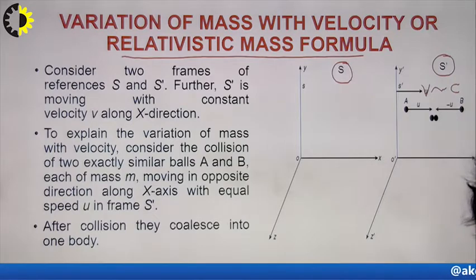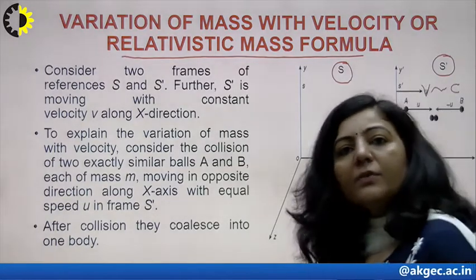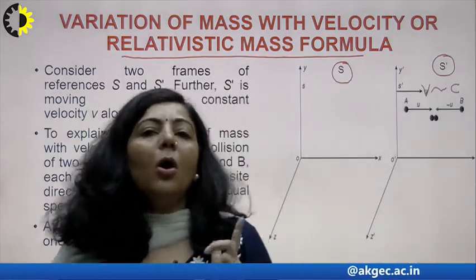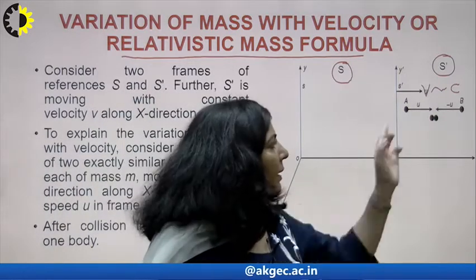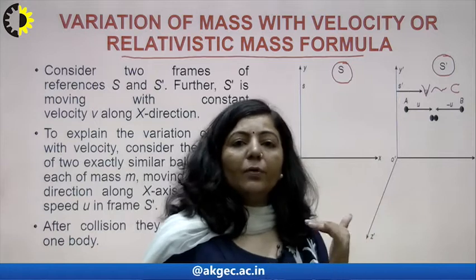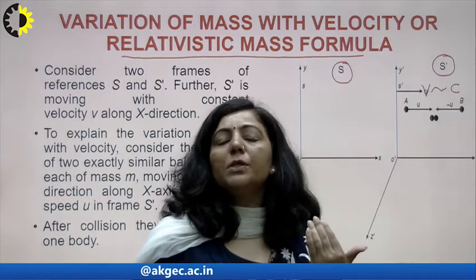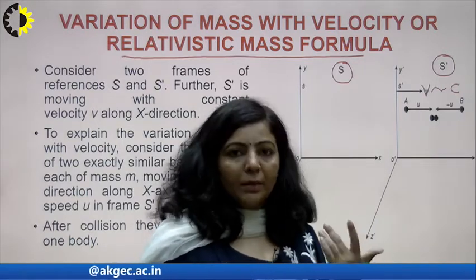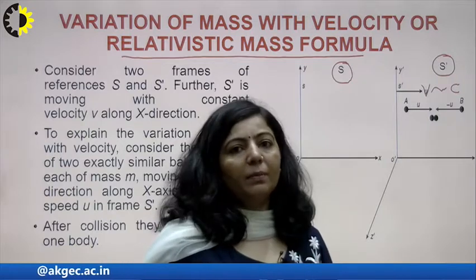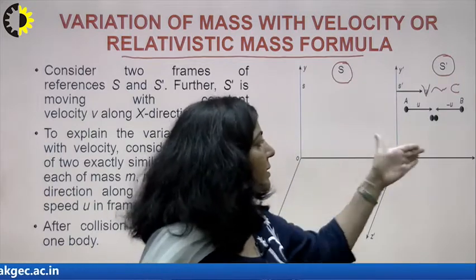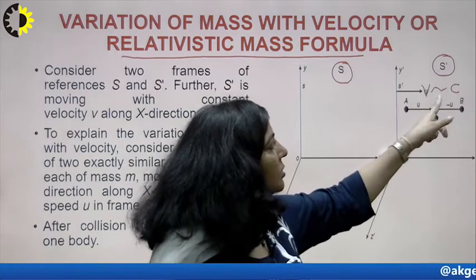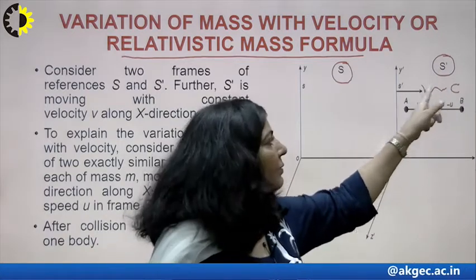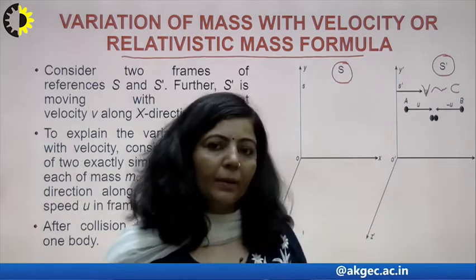That is the main condition, because you know that relativistic mechanics is applicable only if v is comparable to c. If the velocity of a particle is very high, comparable to c, then you can describe its motion only with the help of relativistic mechanics. So the S dash frame is moving along the x axis with constant uniform velocity v, which is comparable to c, right?